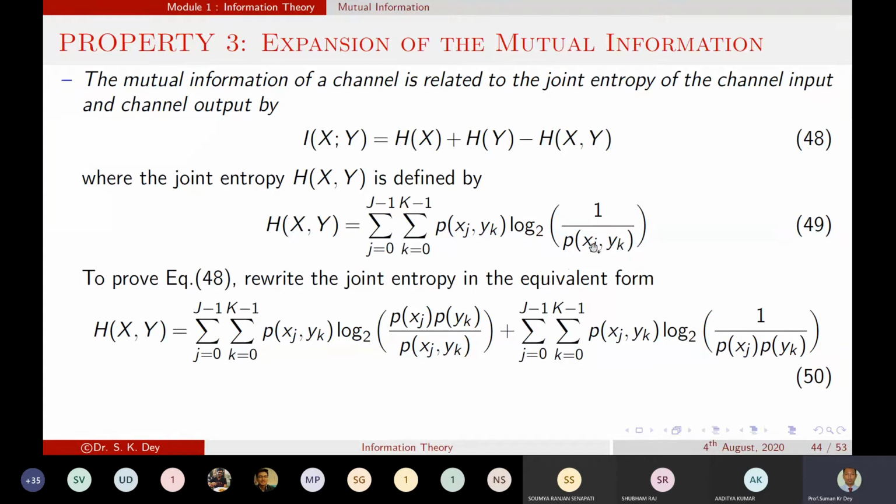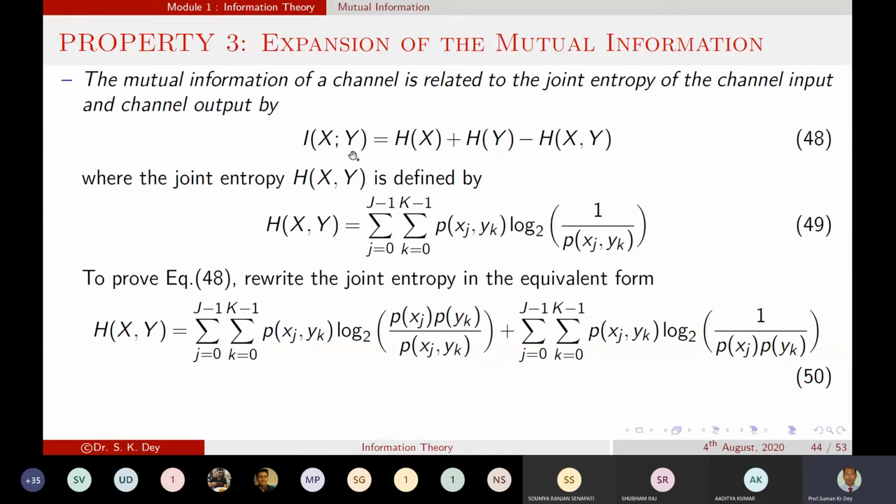So now if we replace this term into equation 48, the joint entropy terms, what should this joint entropy be? Now we need to prove whether equation number 48 is true.